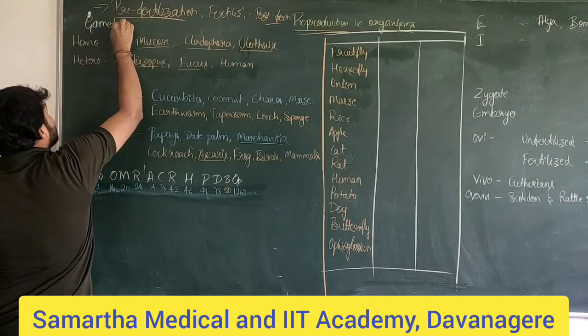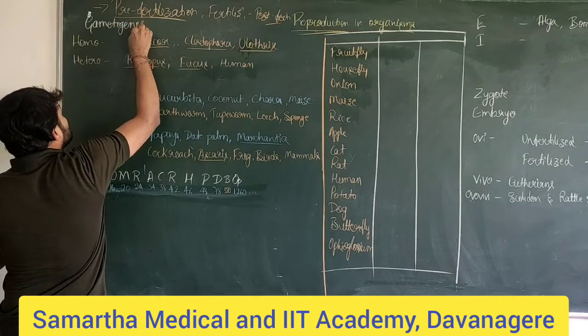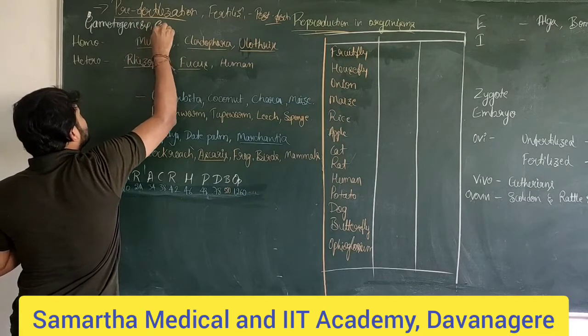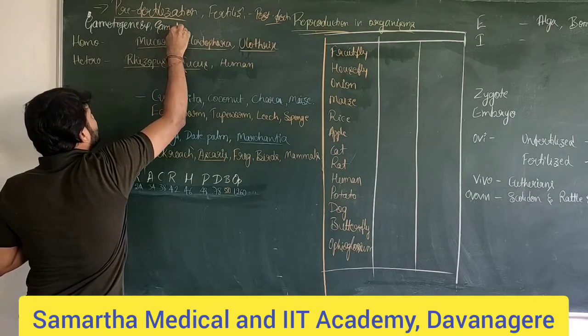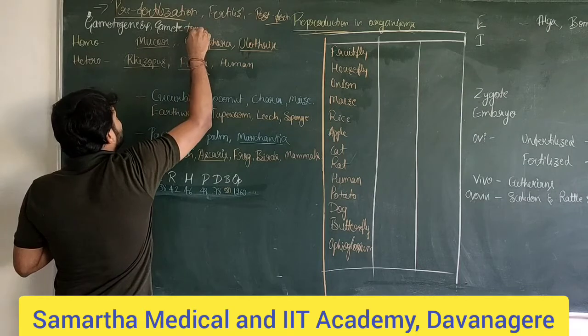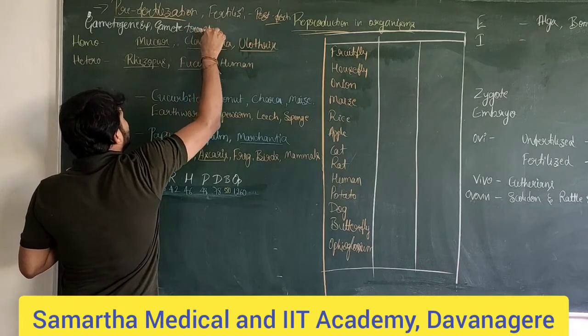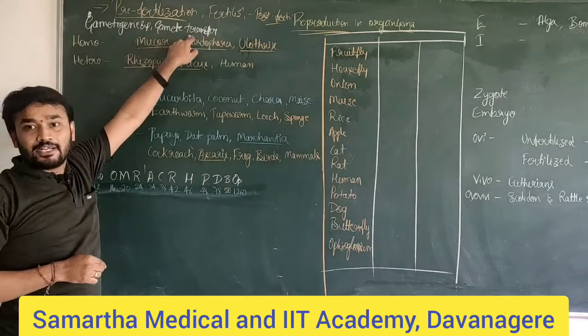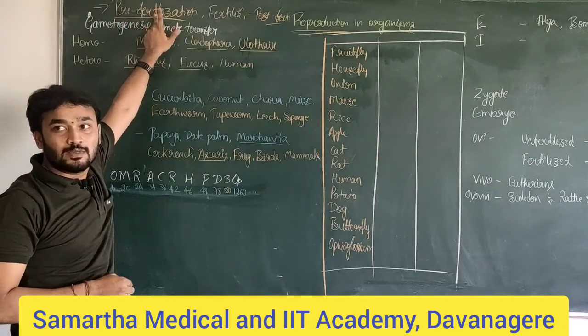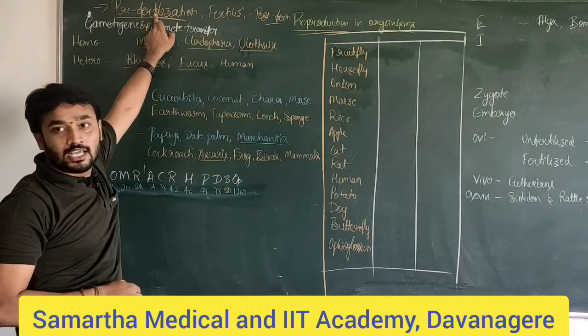So gametogenesis and gamete transfer are the two major events that take place before the fusion of gametes.